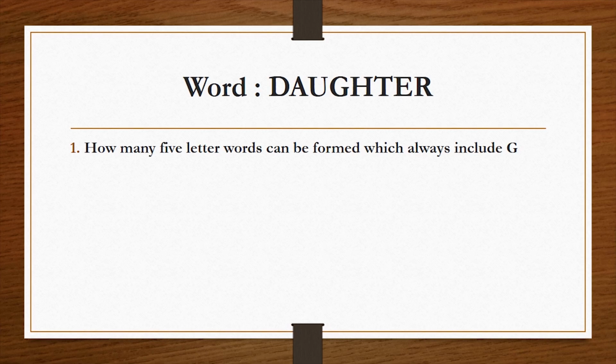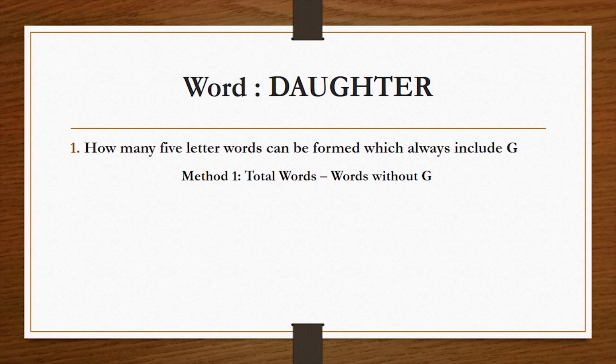Now the question in hand is, how many 5-letter words can be formed which always include G? Now we have two ways to solve this question. Let's look at the first solution. For the first solution, from all the words that can be formed from the letters of DAUGHTER, we will subtract all the words in which G is not included.